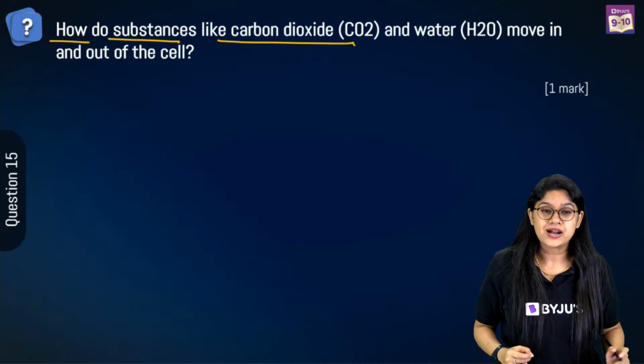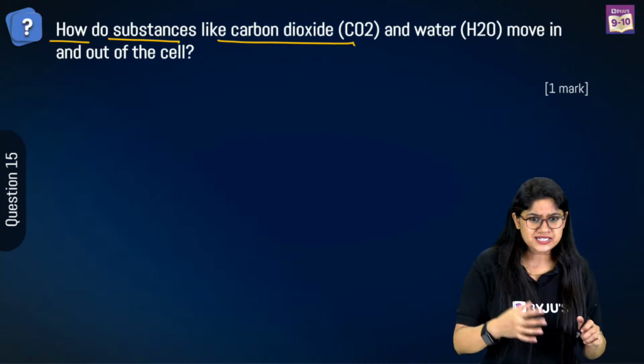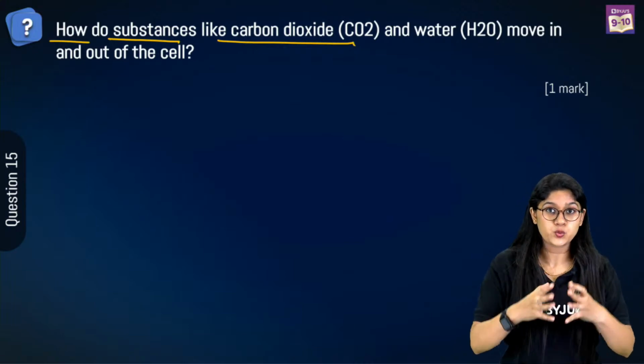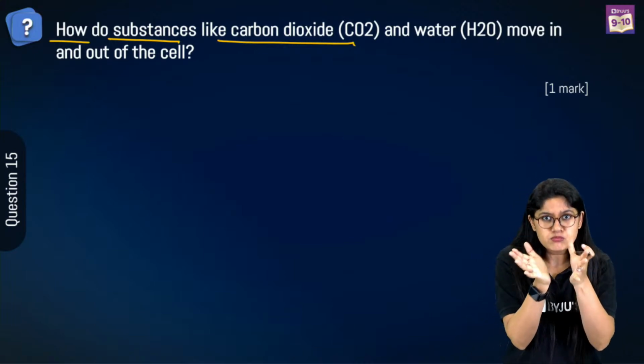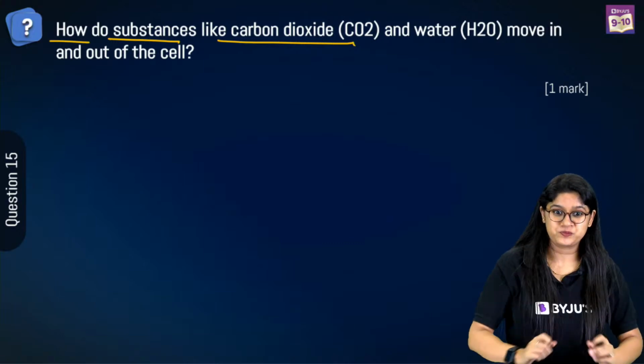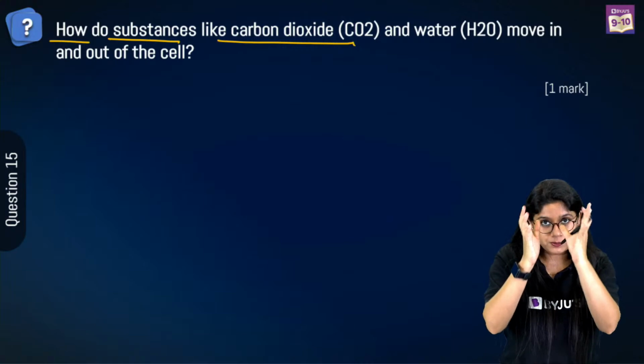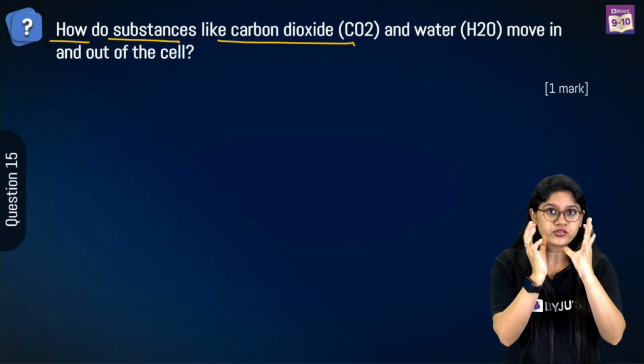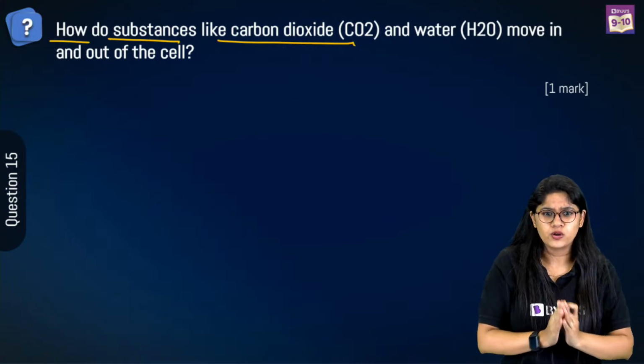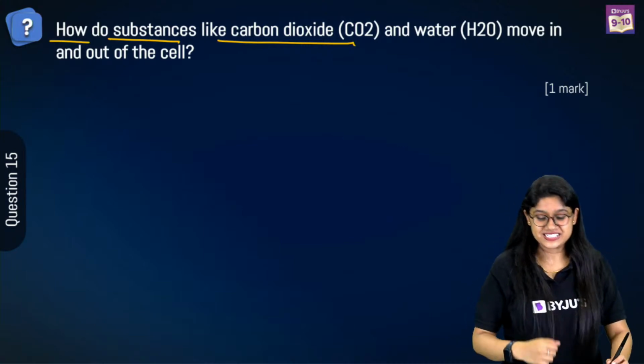Bhakti, plasmolysis is basically a phenomenon where the cytoplasm of the cell moves away from the cell wall. When the water content in the cell moves out, the plasma membrane and the cytoplasm move away from the cell wall. I can see the answers.